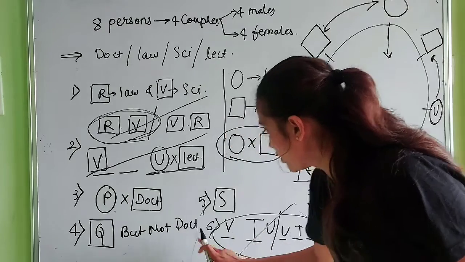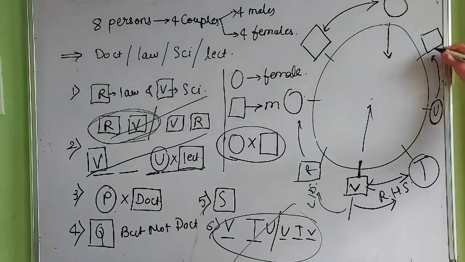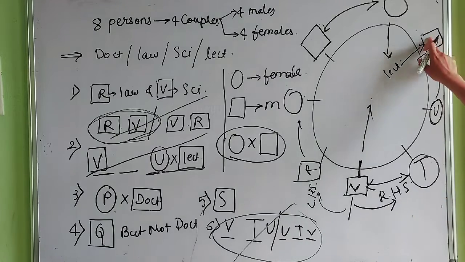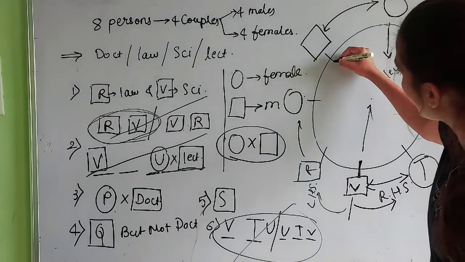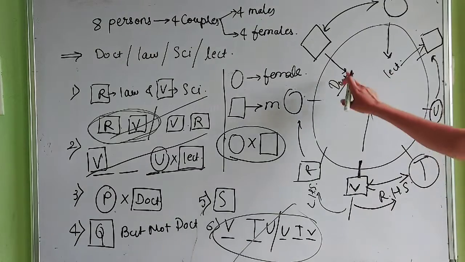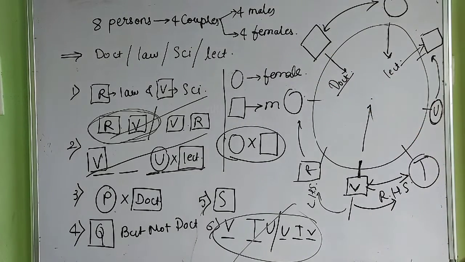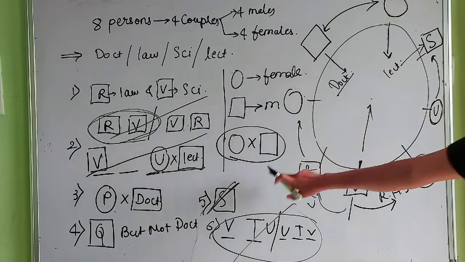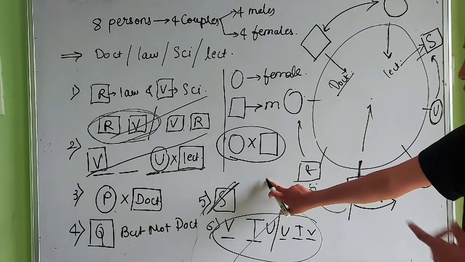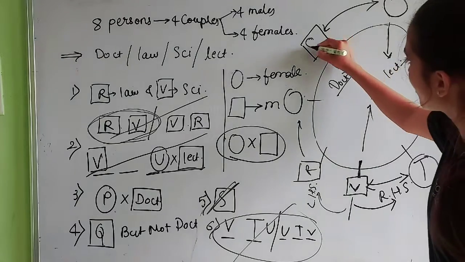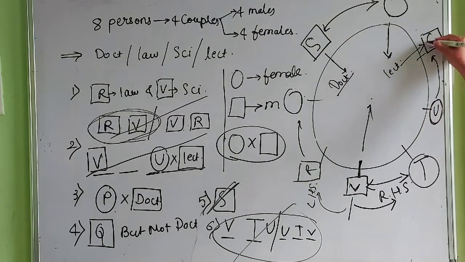Q is not a doctor. U's husband, this is the lecturer, so her husband is not the doctor. So the doctor must be here, okay. And the condition says that Q is not a doctor, okay. So the doctor must be S, because he is a male, the only last male remaining apart from Q. S will be here, doctor. So Q must be a lecturer, okay.